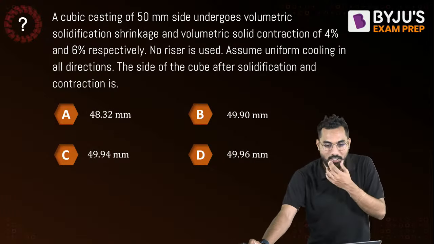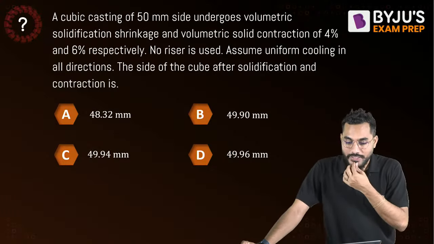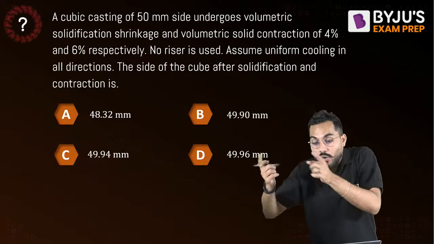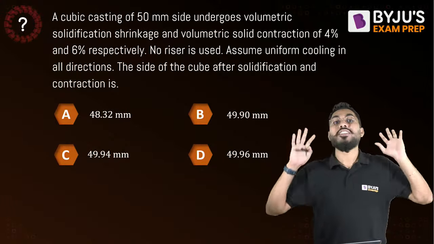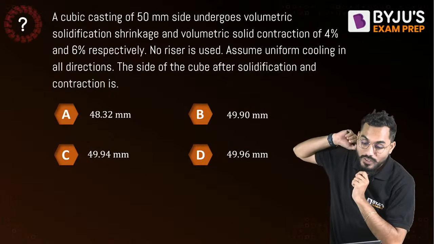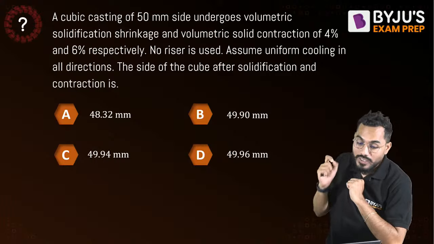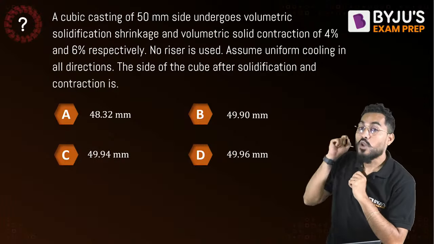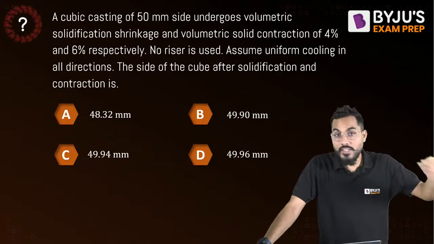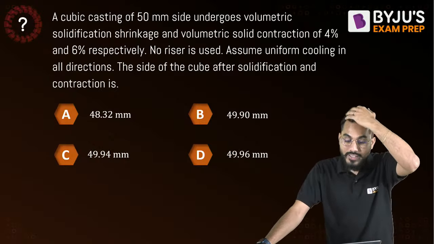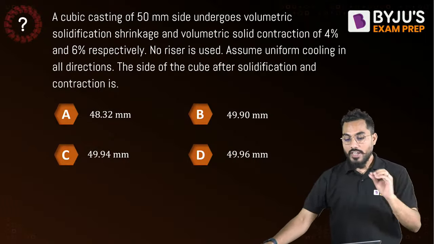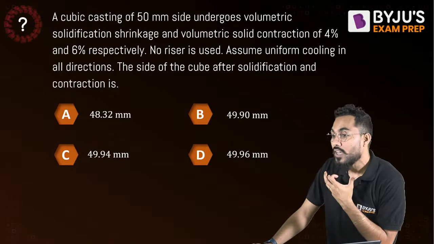What is that question? Take a cubical casting of 50 mm side that undergoes a volumetric solidification shrinkage and volumetric solid contraction of 4% and 6% respectively. And the point to understand here, most of the students commit a mistake. Volumetric solid contraction and volumetric solidification shrinkage are respectively given as 4% and 6%. No riser is used in the system. Assume uniform cooling in all directions.